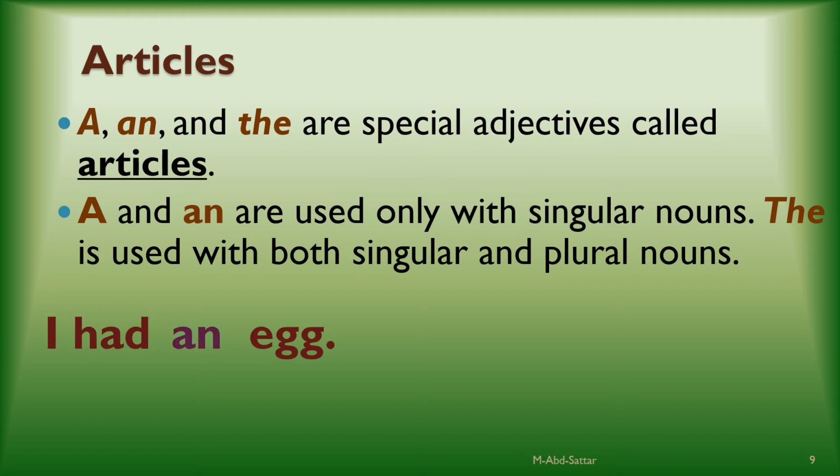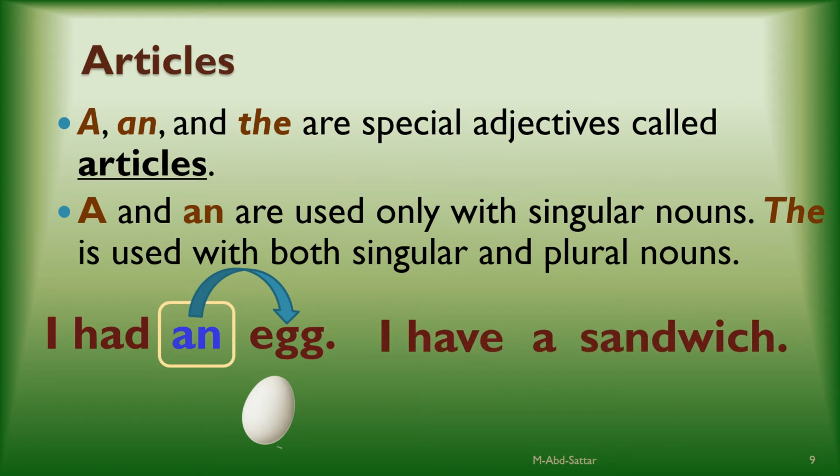The article an here tells you how many eggs I have. It is one egg. So an is an article. It is an adjective.